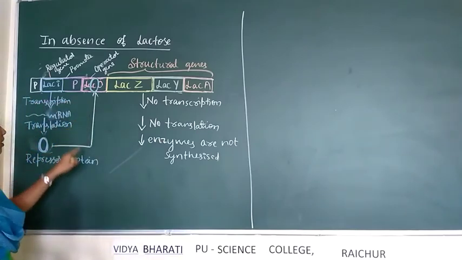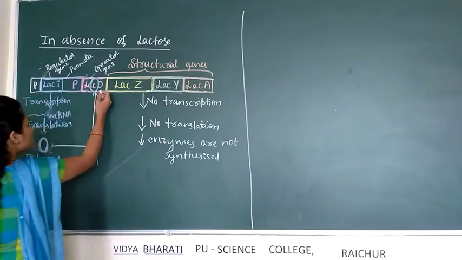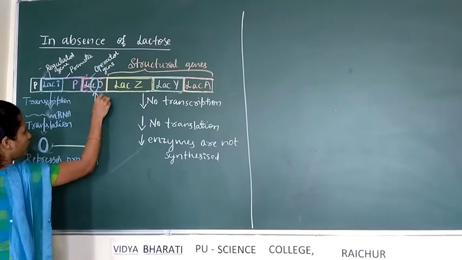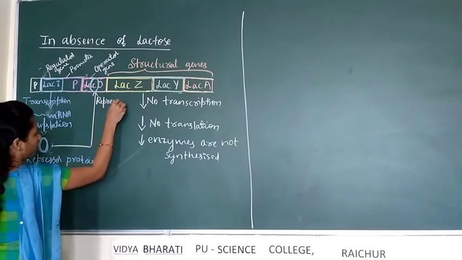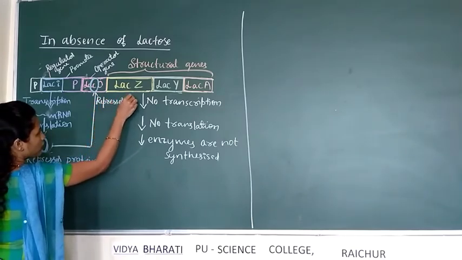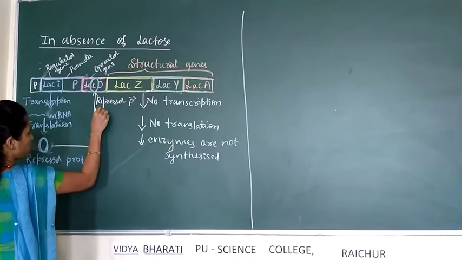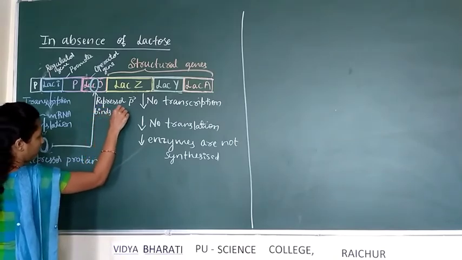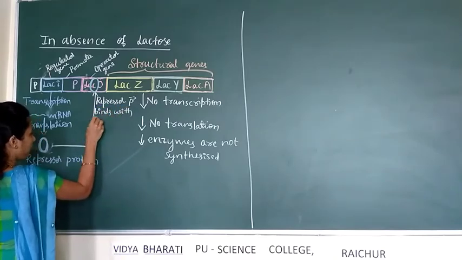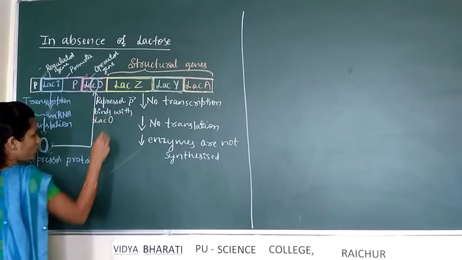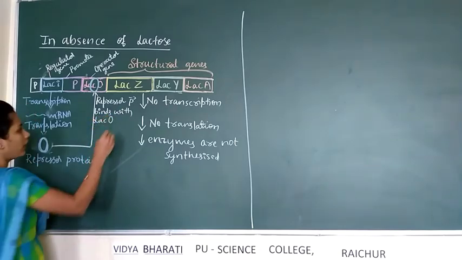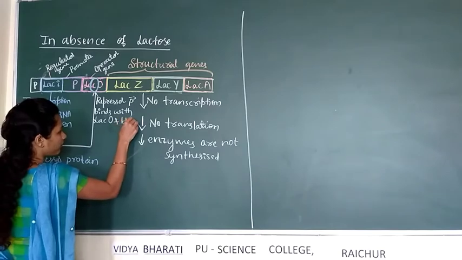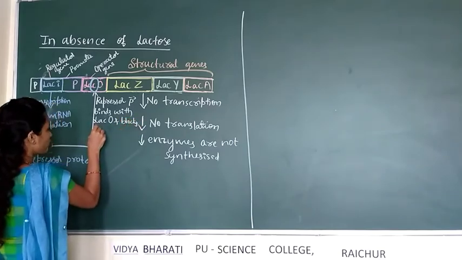Here what happens? Repressor protein binds with the operator gene, LAC-O, and blocks the structural genes.